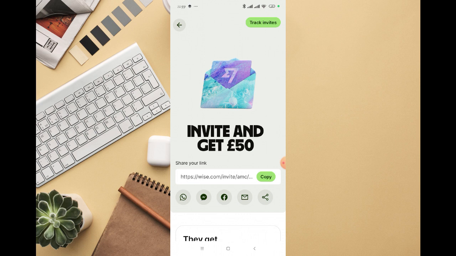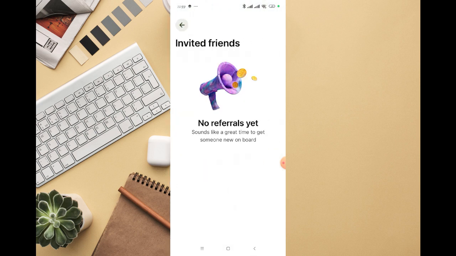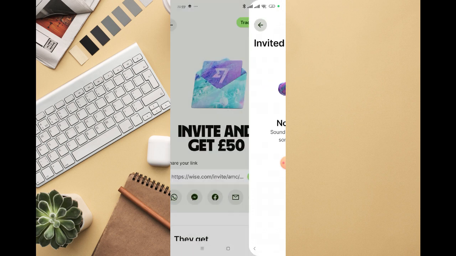You can also track your invites. So if you invite people, you'll be able to see all of them right here. You can see no referral yet. Sounds like a great time to get someone new on board. So you can see how it works.